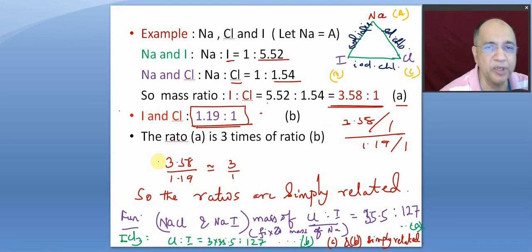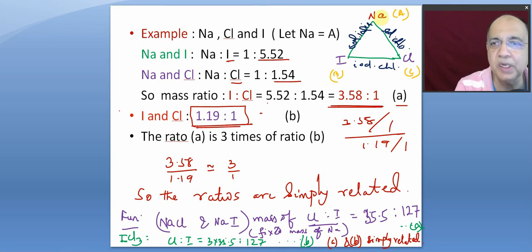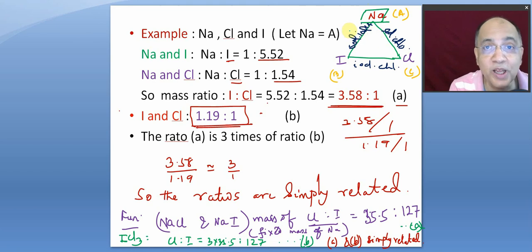Now, this is an experimental example from those times. Now, sodium, iodine and chlorine, this is the triangle. You can keep any one fixed. Let's take sodium as the fixed mass. So, sodium and iodine gave a compound, sodium iodide. I am not writing the formula. I am not supposed to write the formula.